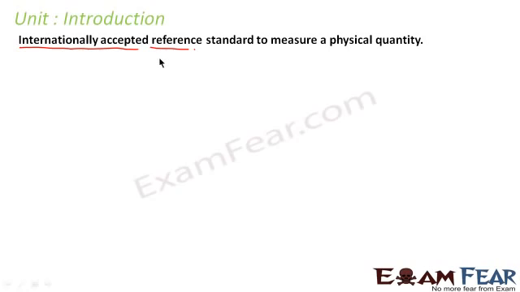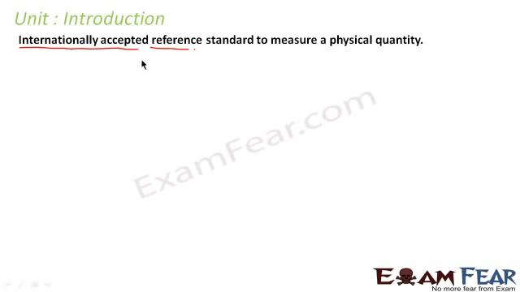For example, let us suppose your mom asks you to go to the shop and buy some rice. Now, how would you convey to the shopkeeper how much rice you want? So, you need a unit to identify the measurement of the rice. For example, you go to the shopkeeper and you say that you want 5 kg rice. So, kg is an internationally accepted reference which everybody would understand.